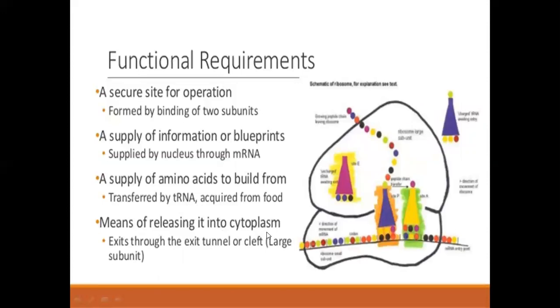Functional requirements: a secure site for operation, formed by binding of the two subunits. A supply of information, or blueprint, supplied by the nucleus through the mRNA. A supply of amino acids to build from, transferred by tRNA, acquired from food. A means of releasing it into the cytoplasm, by exit through the exit tunnel or cleft of the large subunit.